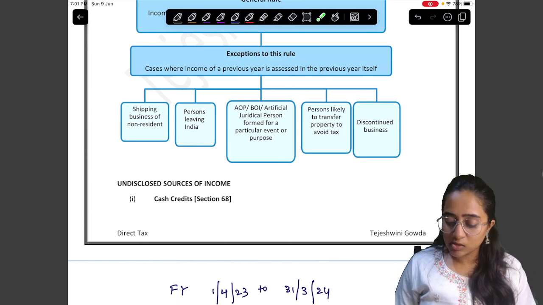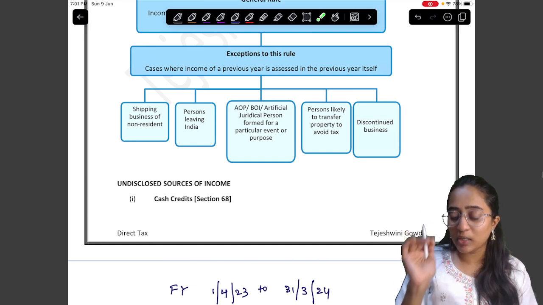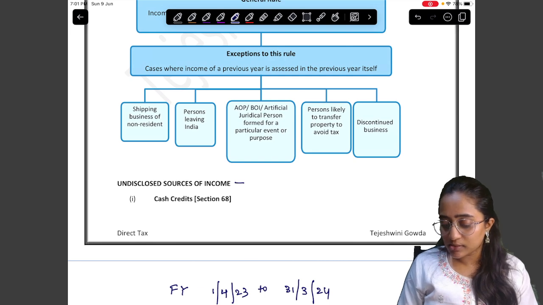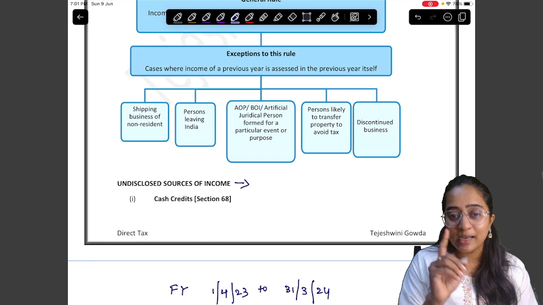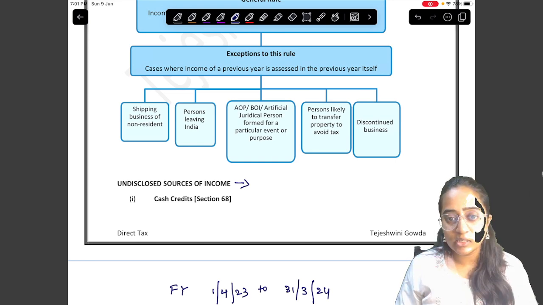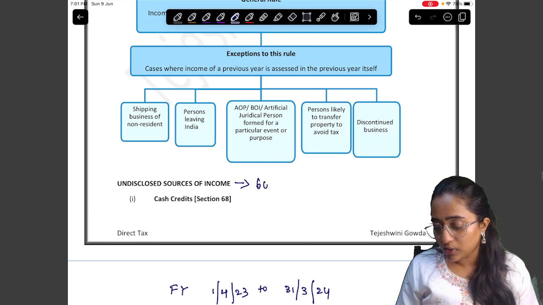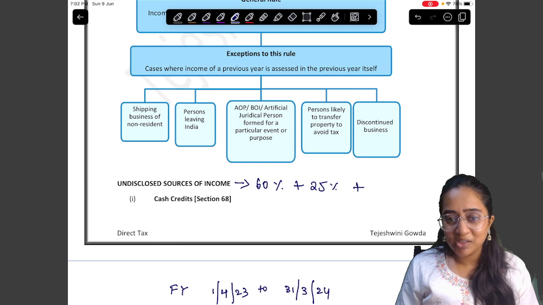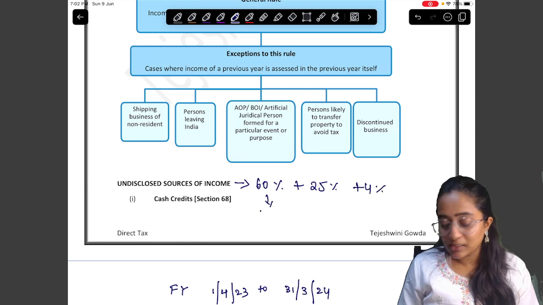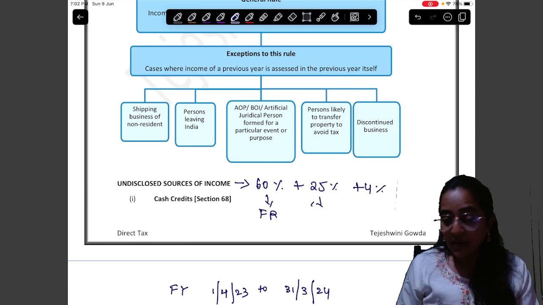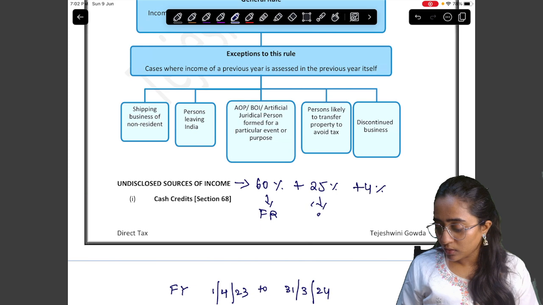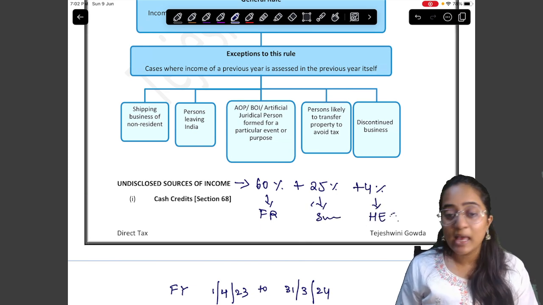That is going to be considered as undisclosed source of income. Why is this dangerous? Because the rate of tax applicable for this one is going to be 60% plus 25% plus 4%. 60% is the flat rate, 25% is the surcharge rate, and 4% is the HEC, which is always and always applicable.